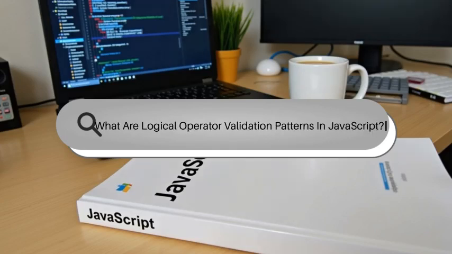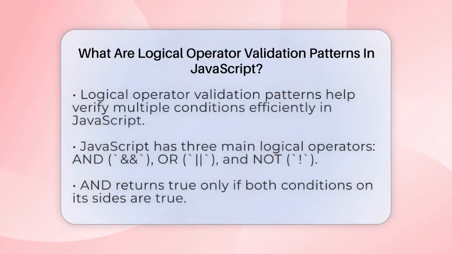What are logical operator validation patterns in JavaScript? Imagine trying to check if a user input is valid or if someone has access to a certain feature. How do you do that efficiently? Well, that's where logical operator validation patterns come into play. They are like shortcuts that help you verify multiple conditions quickly and clearly.